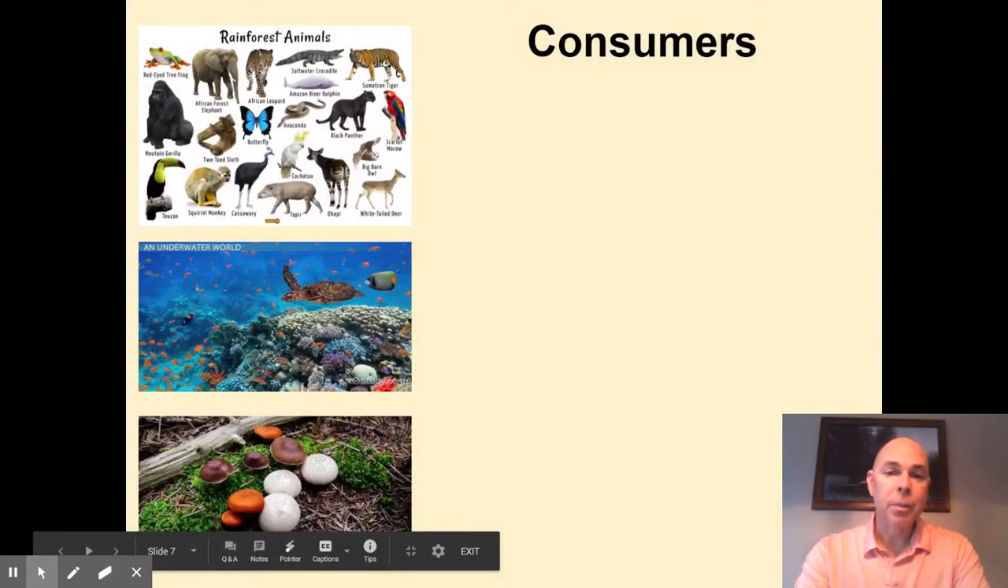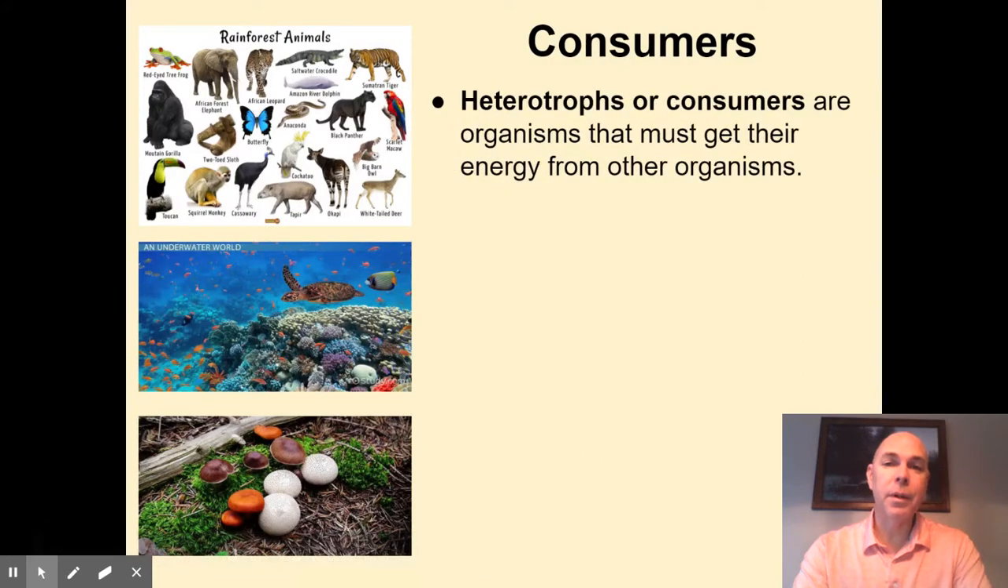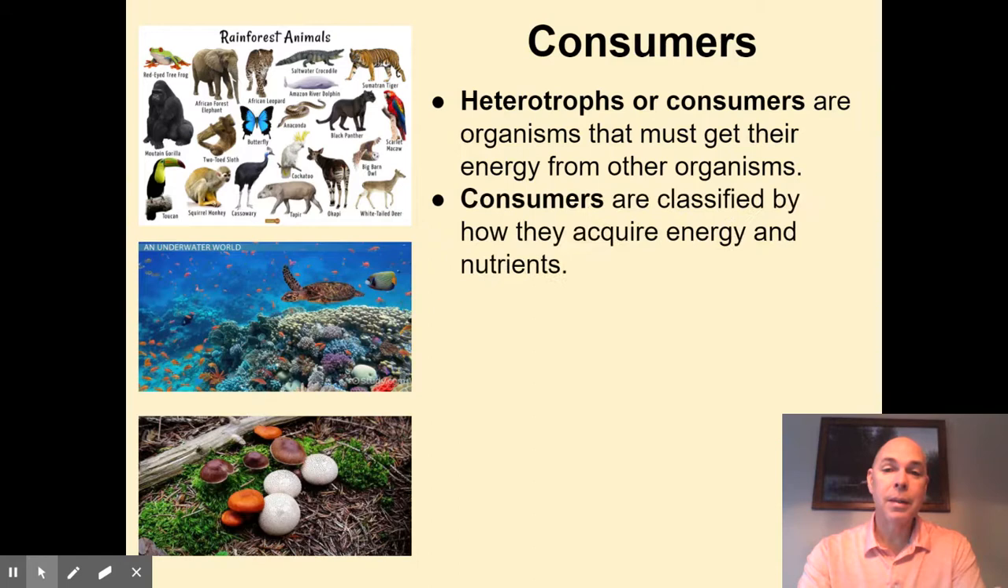Now, consumers are probably what we're all more familiar with, and certainly are more interesting in many ways. We also know consumers as heterotrophs. So hetero meaning different, troph meaning to feed, so a different way to feed. And these organisms must get their energy from consuming other organisms. So the list that's coming up is something you'll be very familiar with. So these consumers, these heterotrophs, including ourselves, can be classified by how they actually acquire this energy and nutrients.